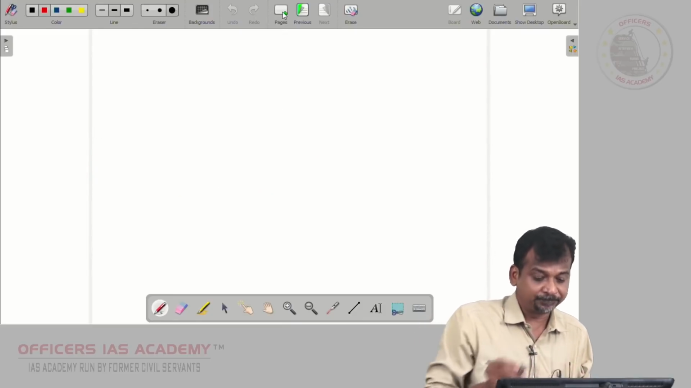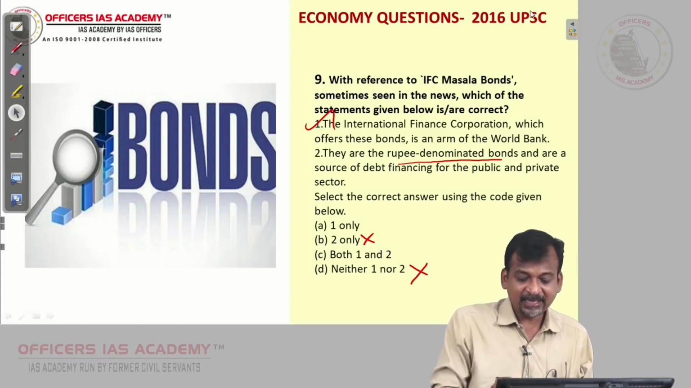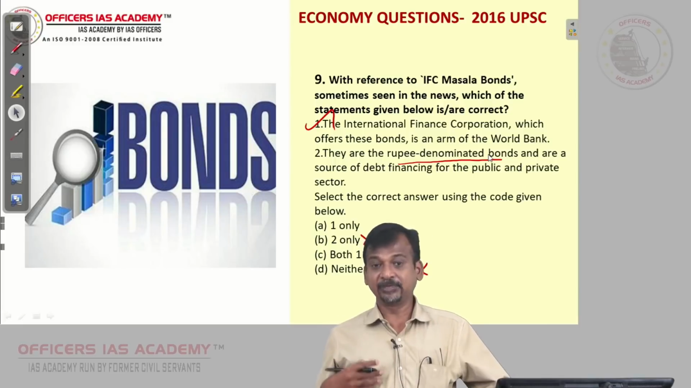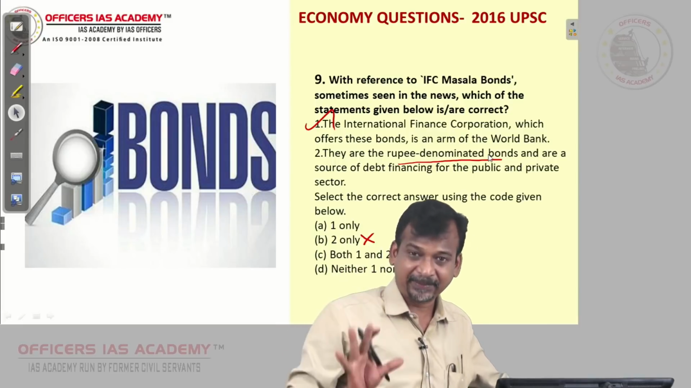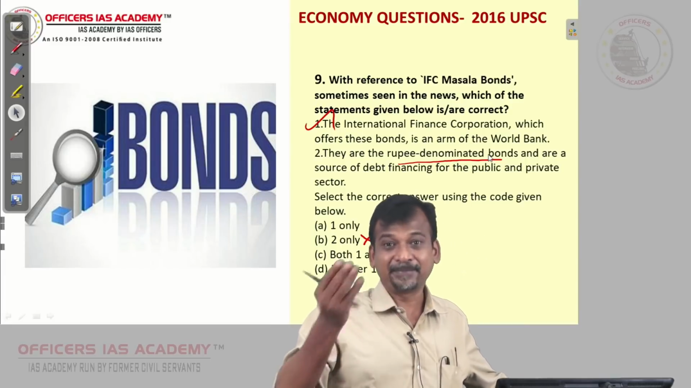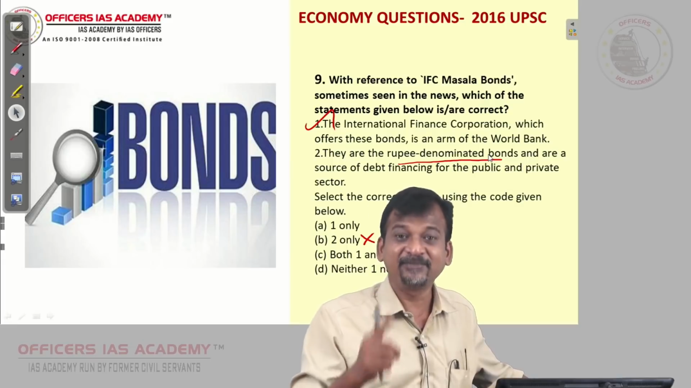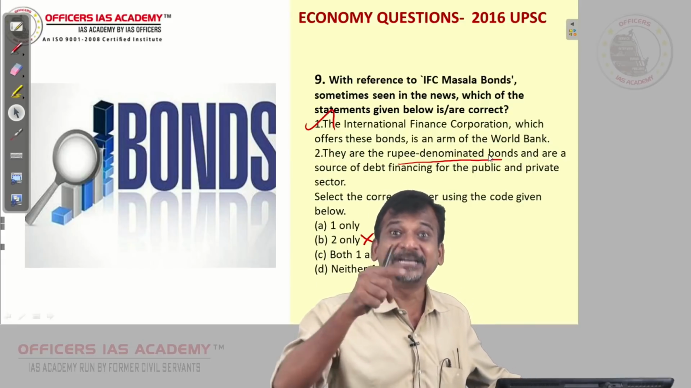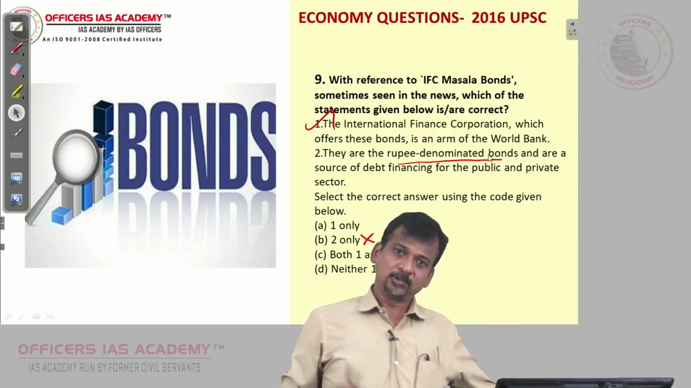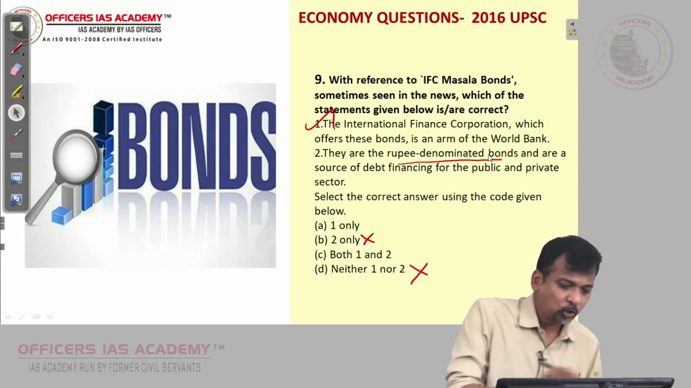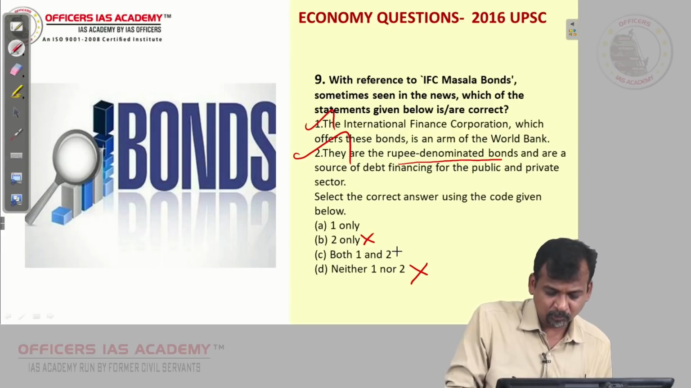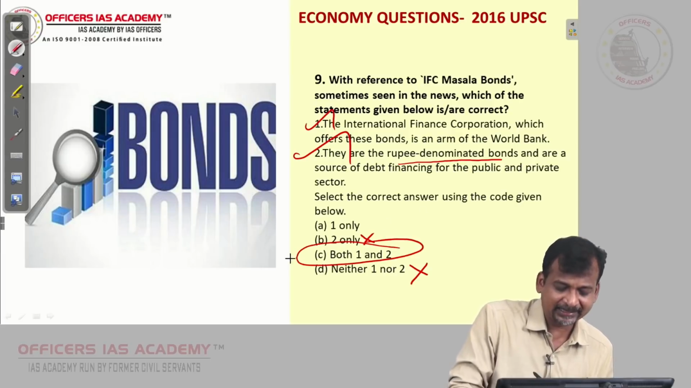Now, coming back, they are rupee denominated bonds and a source of debt financing for public and private sector. Even though IFC is for helping private companies, our RBI has told us that even public sector companies like BHEL, BEL can also raise money. In fact, National Thermal Power Corporation, NTPC, has also raised money through these masala bonds. So public sector companies also. So statement 2 is also correct. So immediately, both 1 and 2. C for Calcutta, this is the answer.